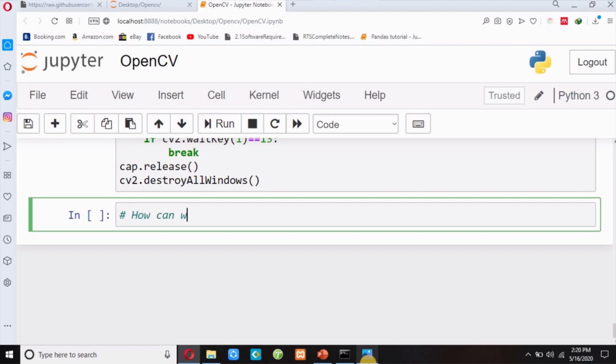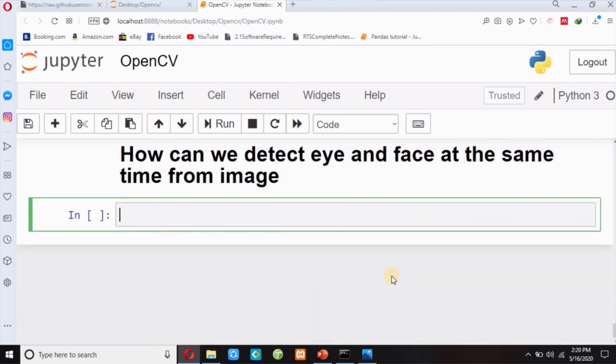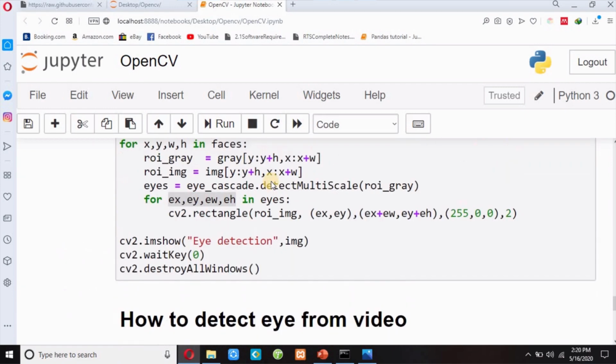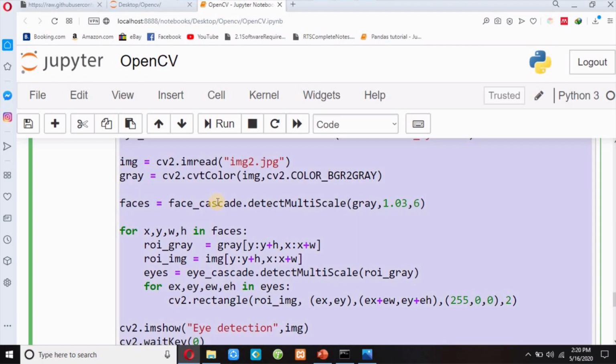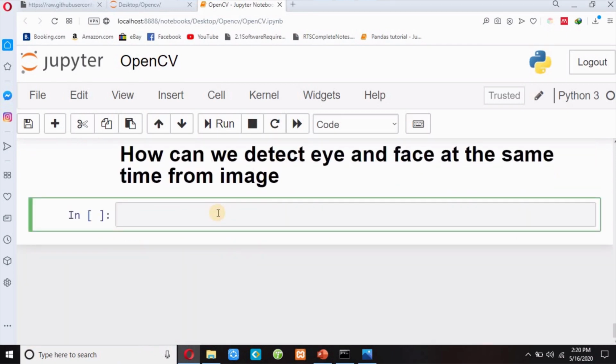How can we detect eye and face at the same time from image? Detect eye and face means we have to put rectangle in both eye and face. So this is not so hard. I will simply copy this cell. I will copy code from this cell, Ctrl C, and I will paste over here, Ctrl V.